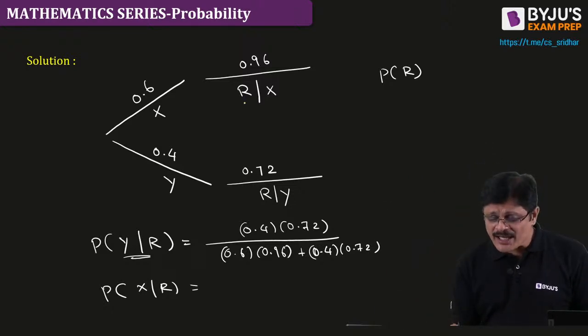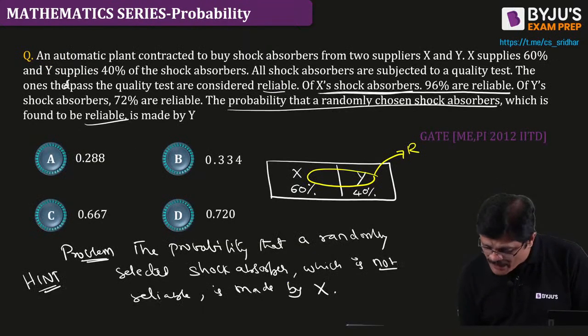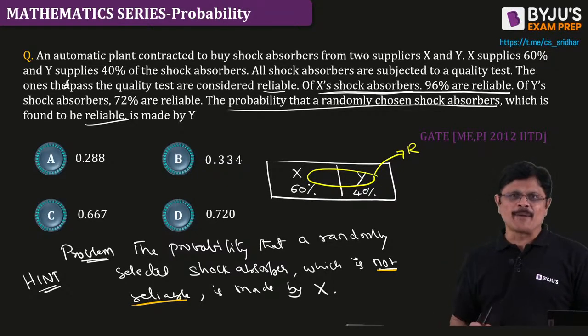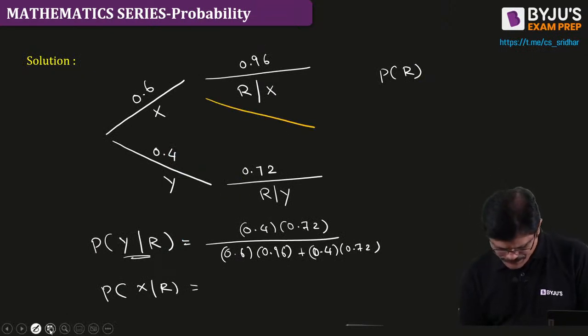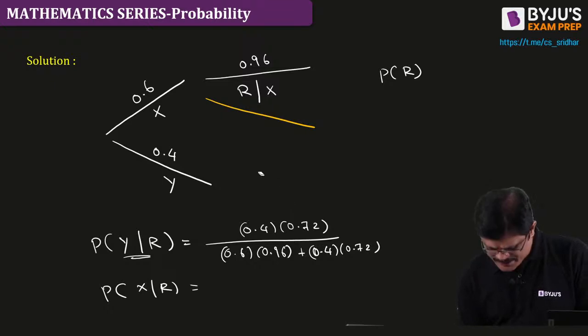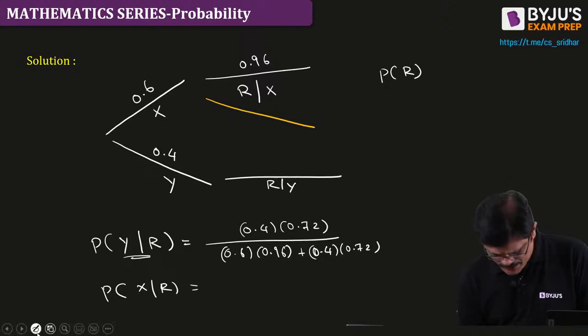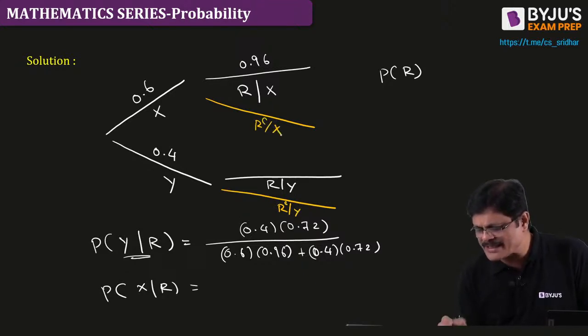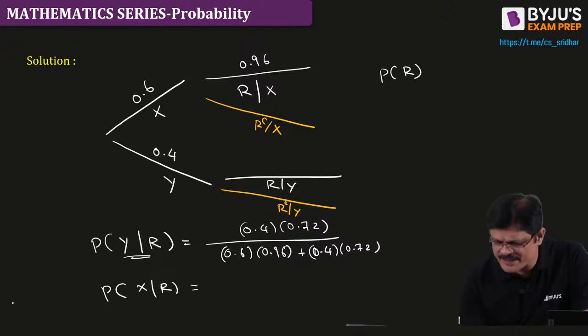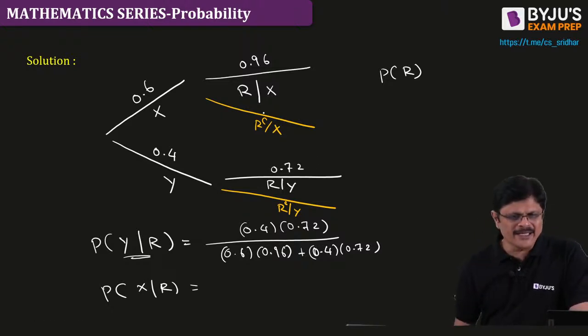See, actually, reliable given X and reliable given Y, you know it. But the question is not about reliable. It's about not reliable. So, in such problems, what we do is, you create this new table, my dear friends. I'll just erase it and write it here so that I get some space. Reliable given Y is there, no? So what you do is you write down not reliable given Y, not reliable given X. These probabilities you find. These are already known. Now you find these new probabilities.